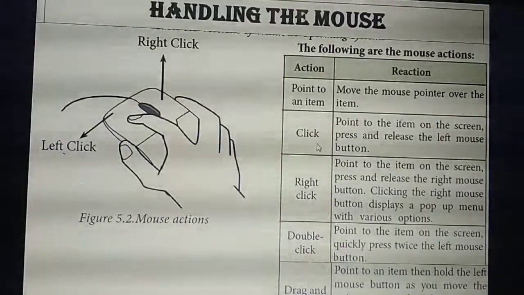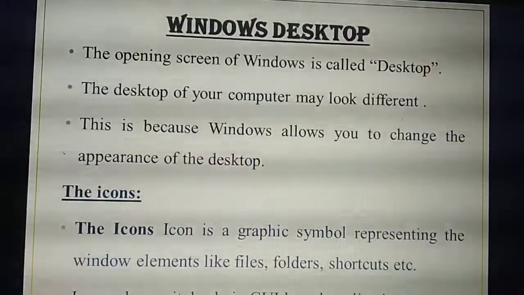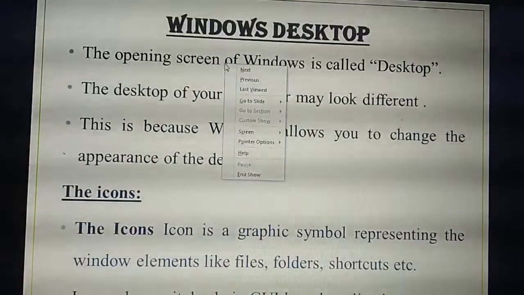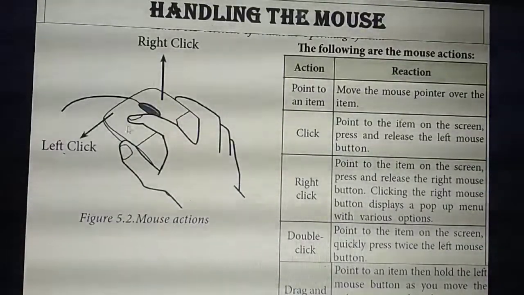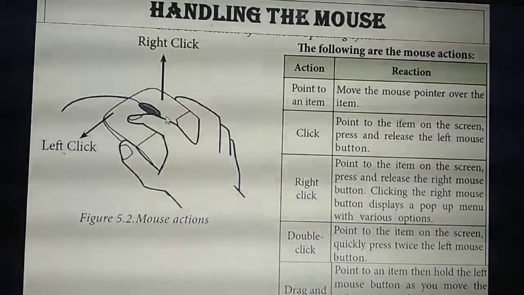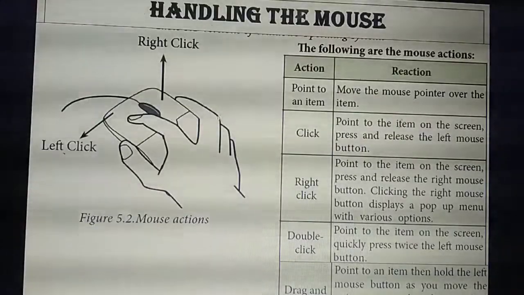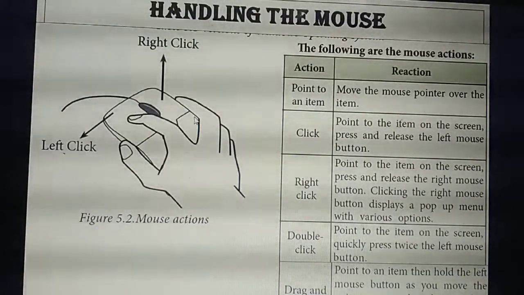Next thing is click. So you can click. For example, now I am clicking this one. This is called left click. You can click by pressing either the left button or the right button. So what's the use of click? You can move to the next slide, or move from here to there.